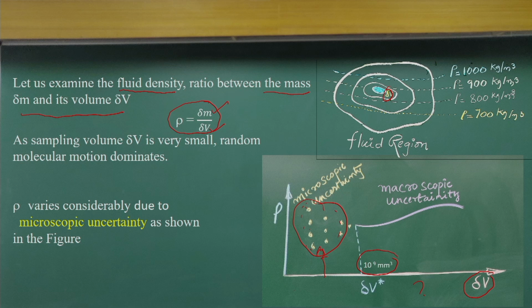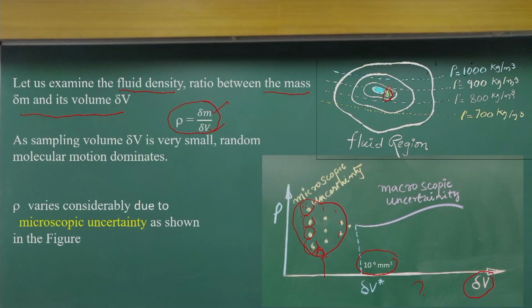That means with a very small sample volume, the mean free path deviation and the random molecular motion change the density value. Indirectly, it indicates that the number of molecules within that small sampling volume changes drastically from instant to instant.